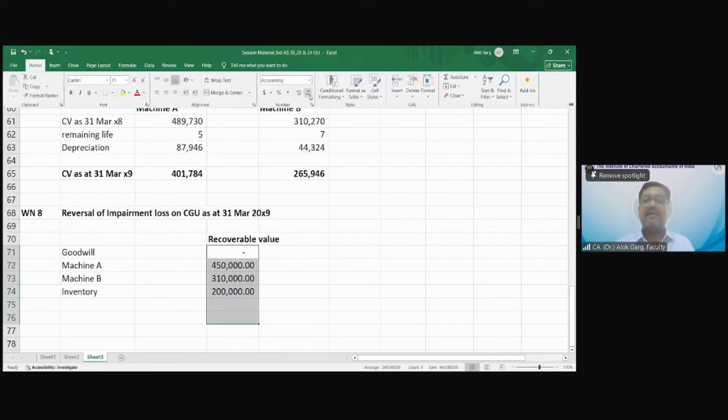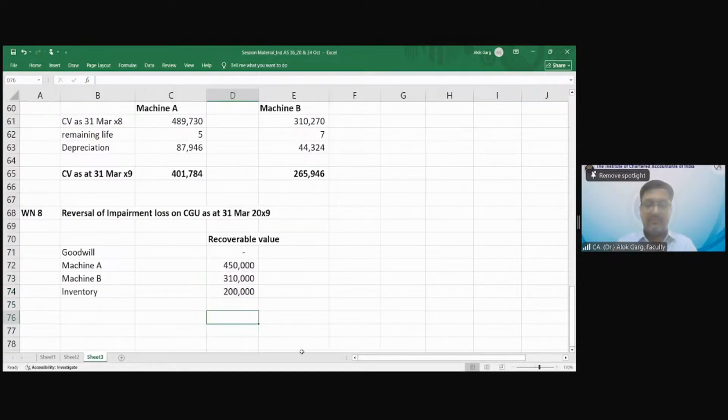This is the recoverable value. What is my recoverable value? This is my recoverable value: 450, 310 and 2 lakh. This is my recoverable value.